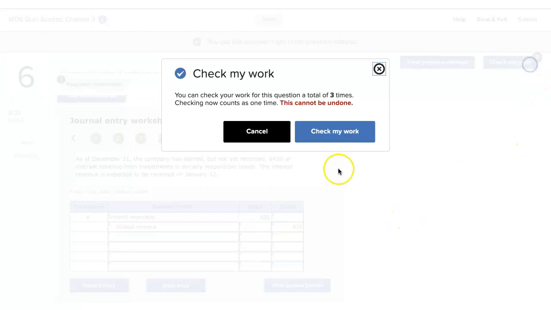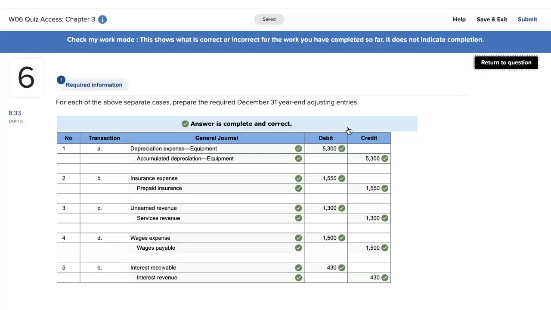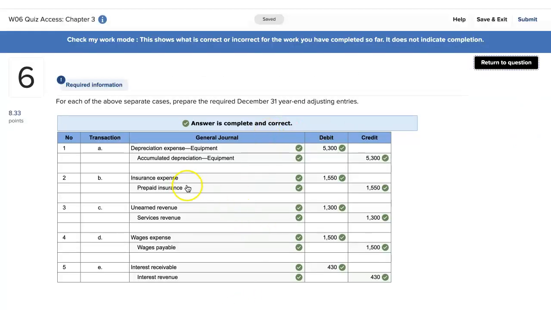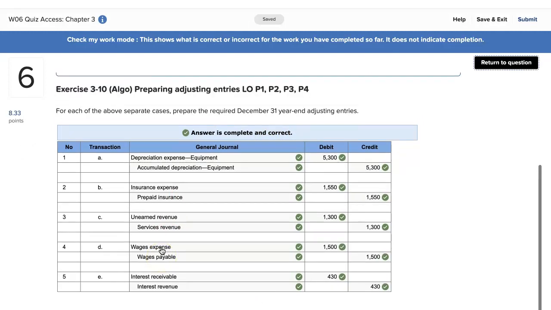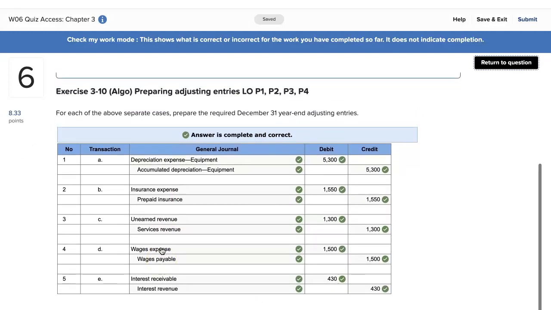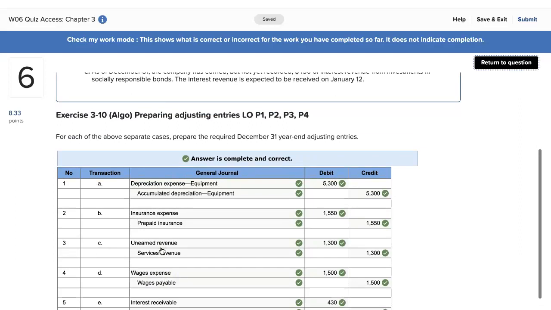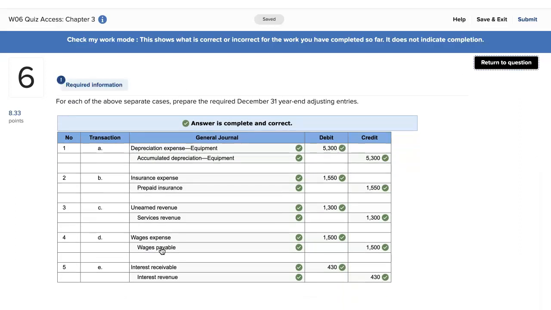We're going to check our work, see what we got, and the answer is complete and correct. So hopefully this was somewhat clear, and hopefully the recording and the audio were good. But yeah, I wish you guys luck on solving this problem.